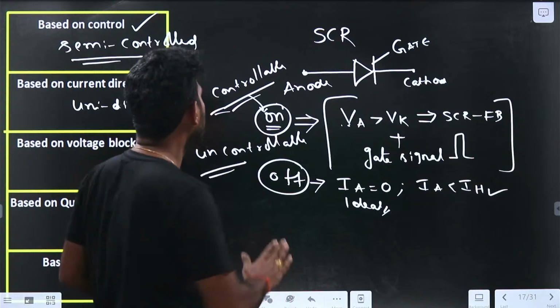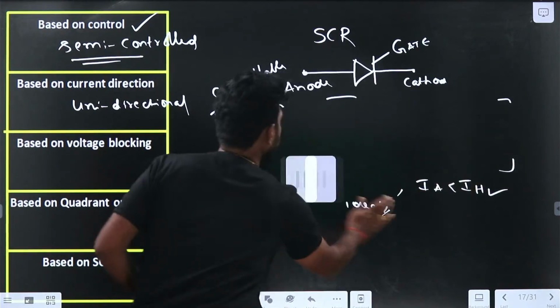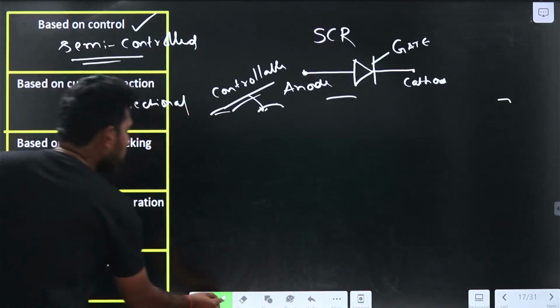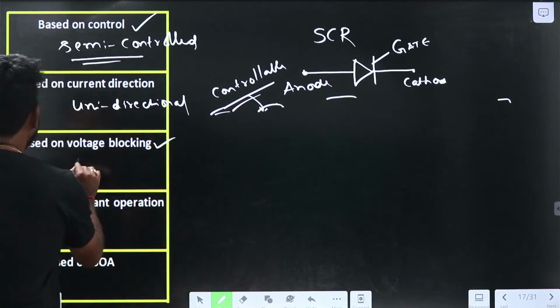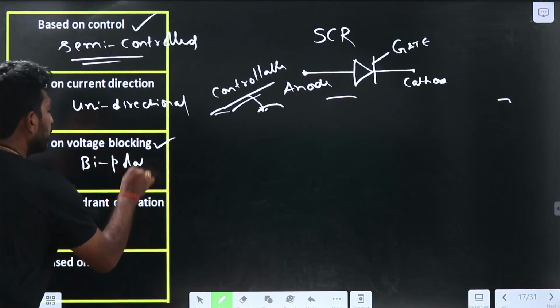Let me give the clear idea about this one. So based on voltage blocking, it is bipolar. It can block both positive and negative. Let us see.